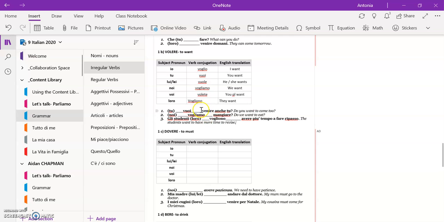Okay, so just note that after this volere form of the verb, there's always an infinitive, okay? Vuoi venire, vogliamo mangiare, vogliono avere. Okay, so just